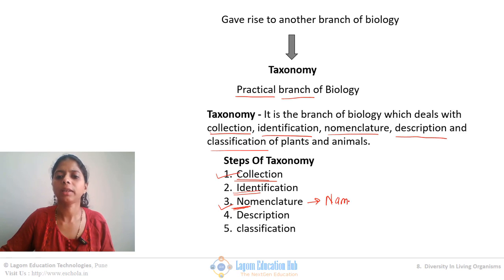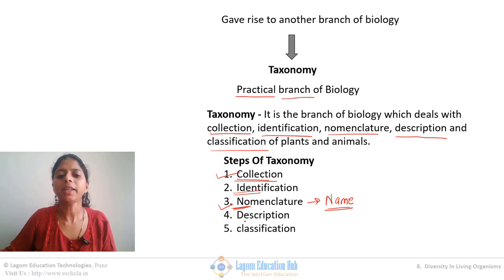Nomenclature is giving a name to the organism. But here we talk more about the scientific name. How the scientific name is given, that is there in your topic. So we will study it a little bit later in further videos.